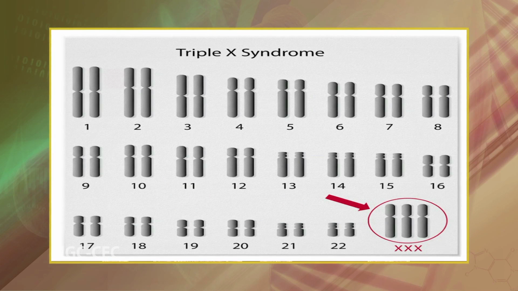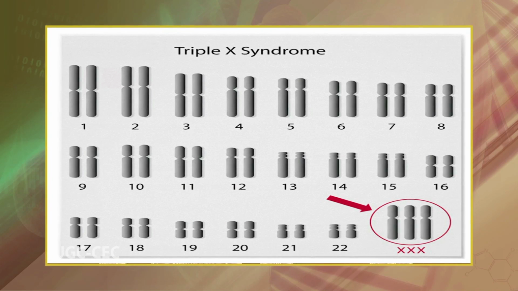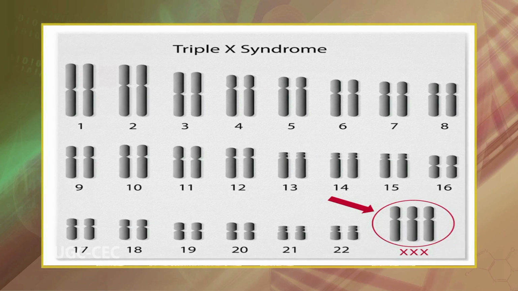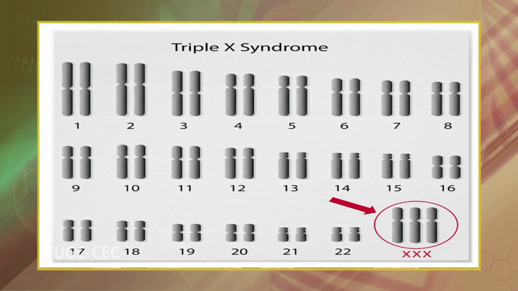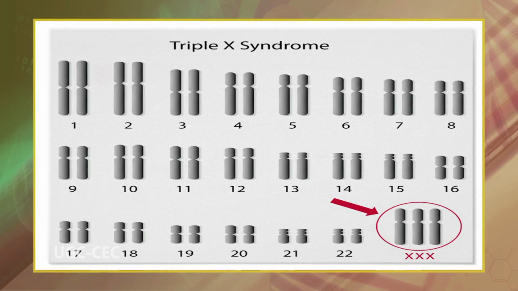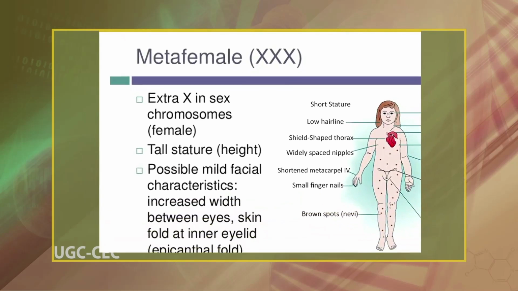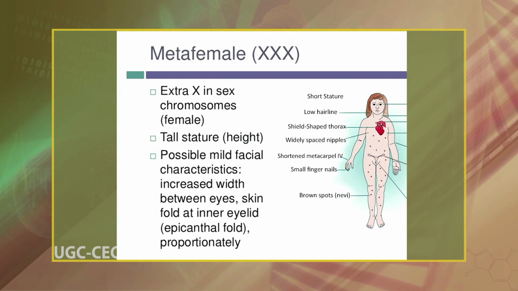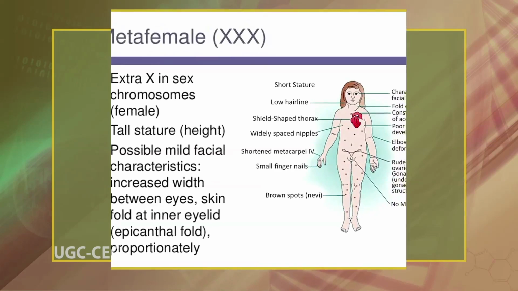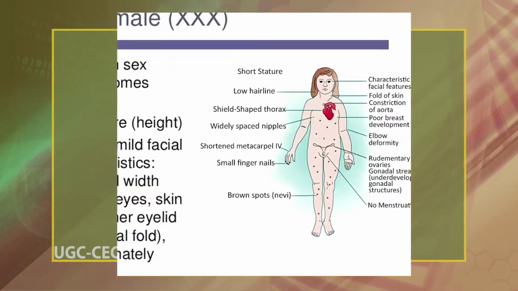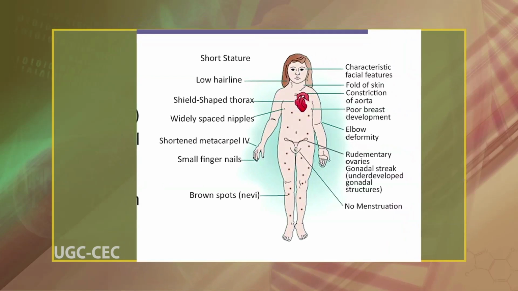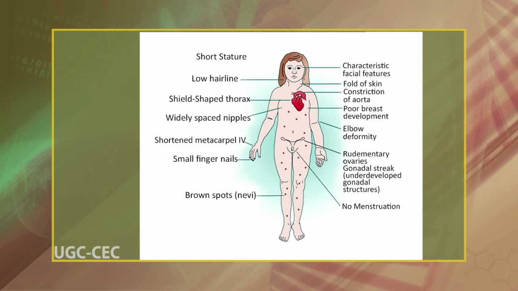XXX syndrome occurs in women who inherit 3 X chromosomes. Their genotype is XXX or, more rarely, XXXX or XXXXX. As adults, these superfemales or metafemales, as they are sometimes known, generally are an inch or so taller than average, with unusually long legs and slender torsos, but otherwise appear normal. They usually have normal development of sexual characteristics and are fertile, but tend to have some ovary abnormalities that can lead to premature ovarian failure.